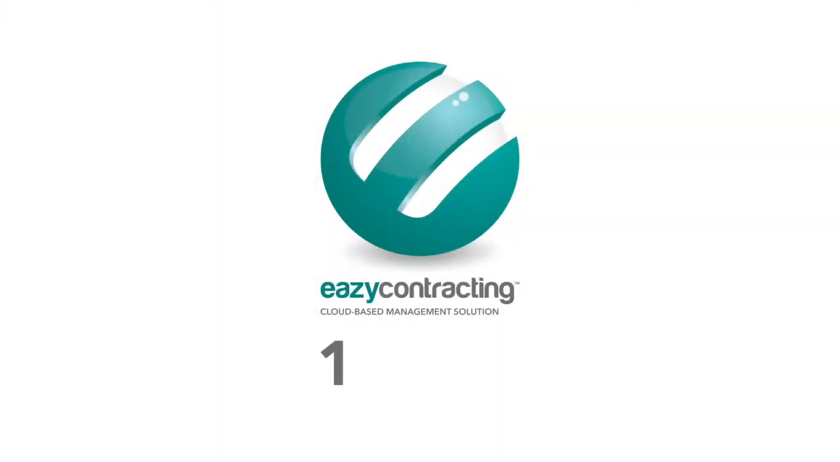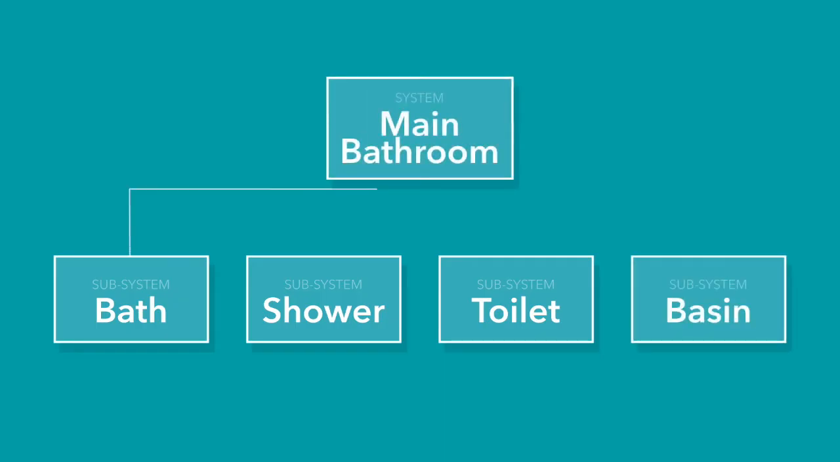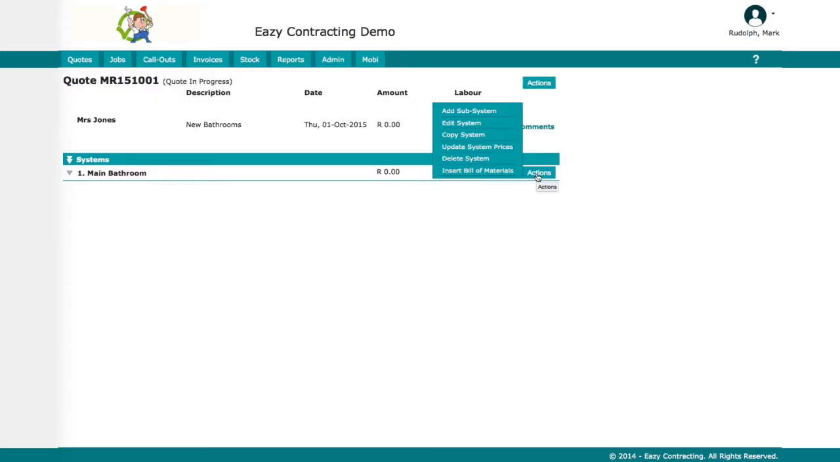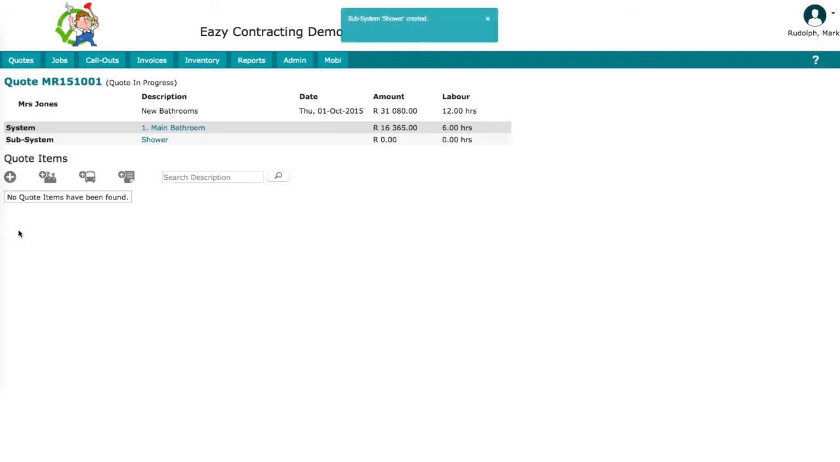1. In this segment, we will be talking about systems and subsystems that are used to build a quote. Mrs. Jones wants a bath, shower, toilet, and basin in her main bathroom. Let's add the first system and give it a description of main bathroom. Next, we add a subsystem for each of the items that will be fitted in the bathroom and add the components that make up the item. For example, the components that make up the shower could include copper pipe, mixer, shower door, shower head, and labor.